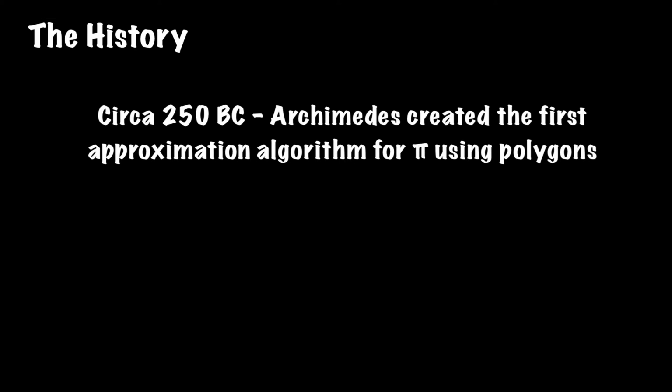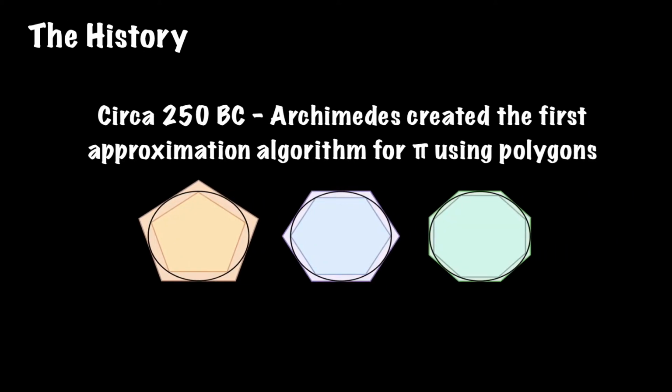Later on, around 250 BC, a man by the name of Archimedes created the first approximation algorithm for pi, which utilized polygons and their perimeters. Essentially, Archimedes would inscribe and circumscribe a hexagon within a given circle and then double the sides while using Pythagorean principles to calculate its perimeters until there were 96 sides. This produced an upper and lower bound estimate of the circle's circumference, which was used to calculate pi as a number that lies between 223/71 and 22/7.